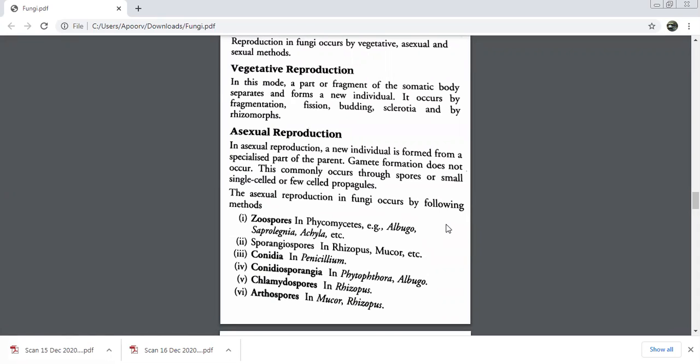So, what is a propagule? A propagule is a structure which can get separated from a plant and give rise to a new plant. Remember this word propagule wherever it is used. It is not specifically about fungi only. It is any structure which can separate from the plant and grow into a new plant. However, there is a difference of propagules in different kingdoms. What are the propagules here in fungus? What is the special thing about propagules here?